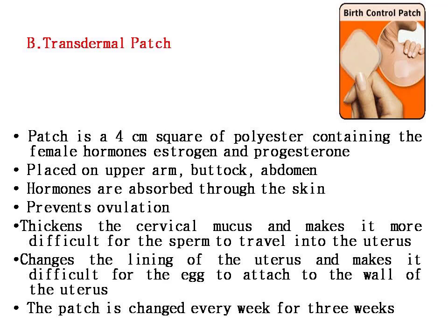We have to place this transdermal patch on the upper arm, buttocks, or the abdomen. Whenever you keep this type of patch, the hormones are absorbed through the skin. The mechanism is similar to that of birth control pills. Why? Because both have the same hormones, estrogen and progesterone, which prevent the ovulation process, thicken the cervical mucus, and change the lining of the uterus.